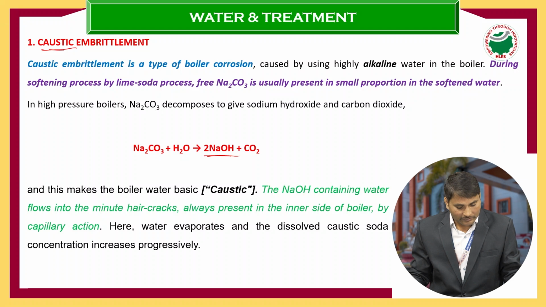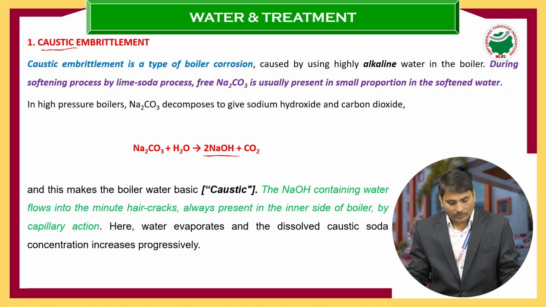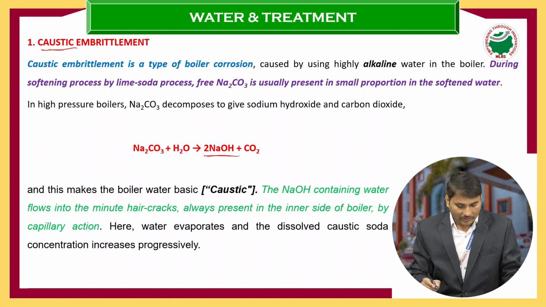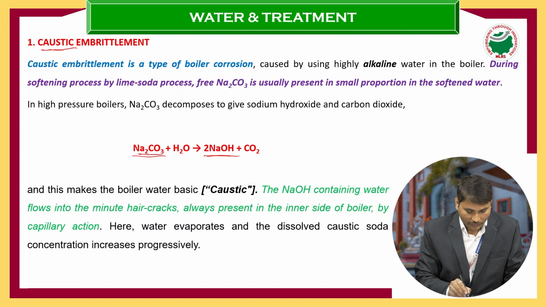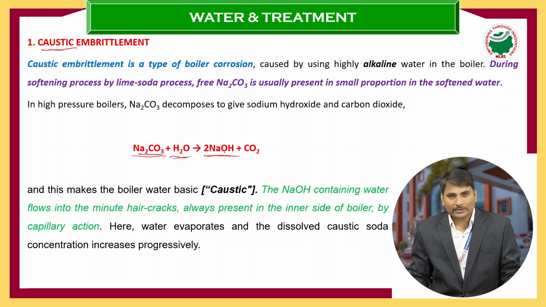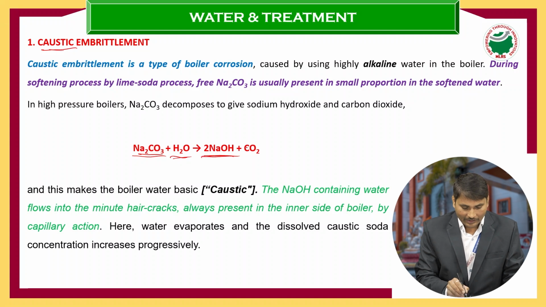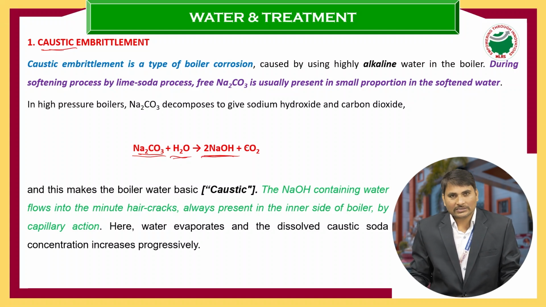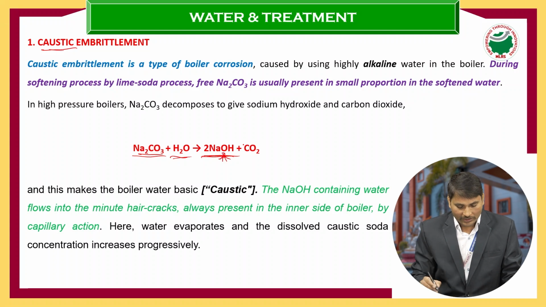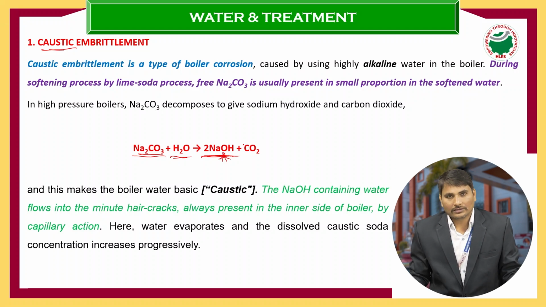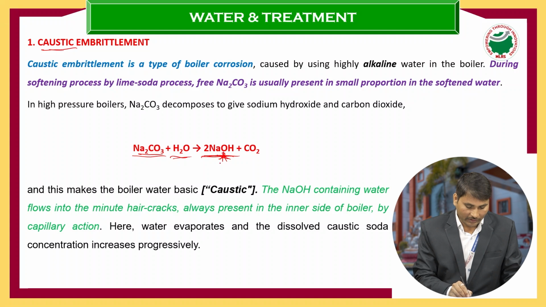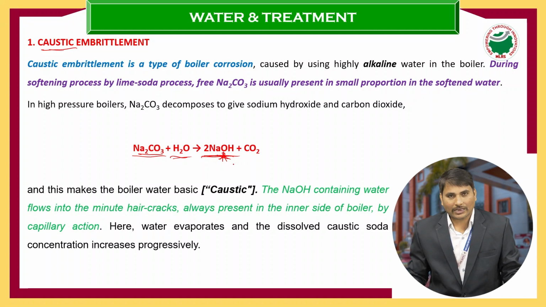During the softening process by the lime soda process, free sodium carbonate is usually present in small proportion in the softened water. That sodium carbonate reacts with boiler water, giving the caustic embrittlement causing substance. Due to this sodium carbonate, the caustic embrittlement happens.